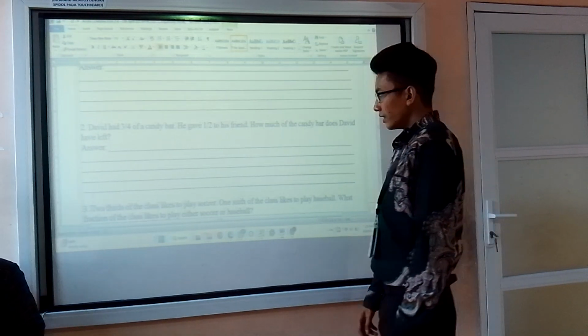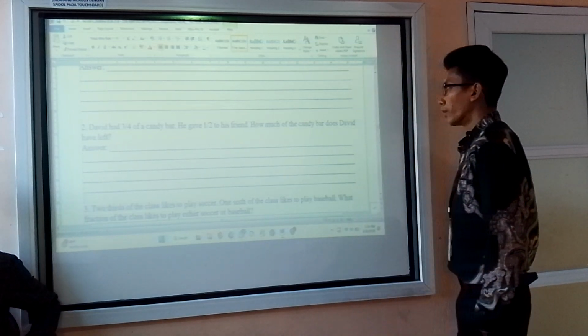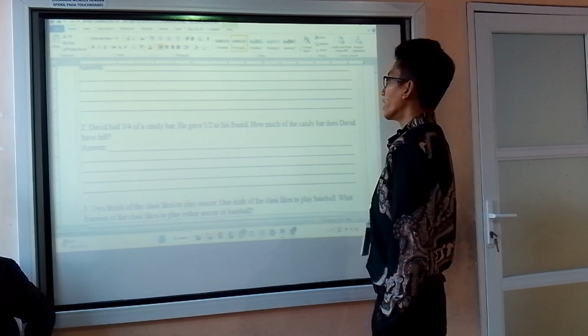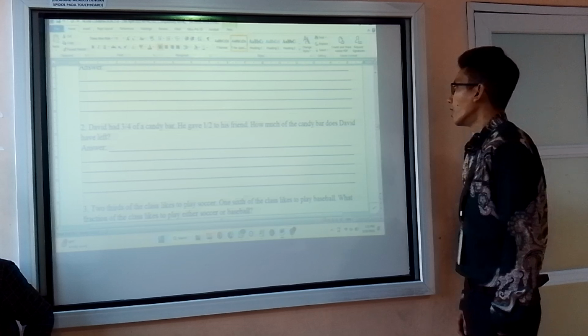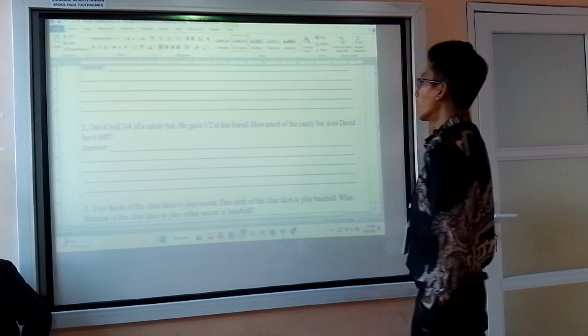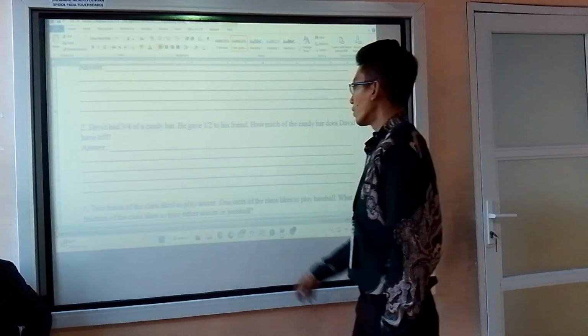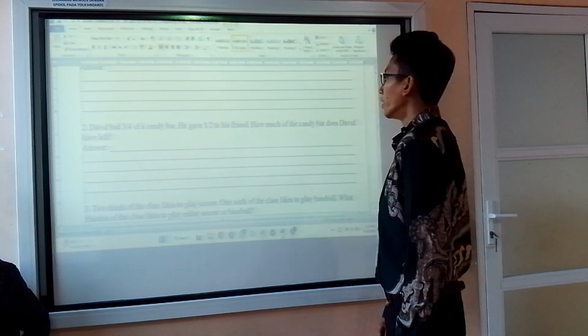Okay, number 2. David had 3 out of 4 of a candy bar. He gave a half to his friend. How much of the candy bar does David have left? So this one also we turn into the same denominator first.